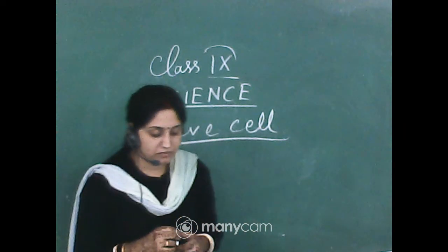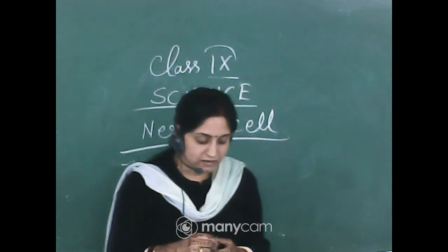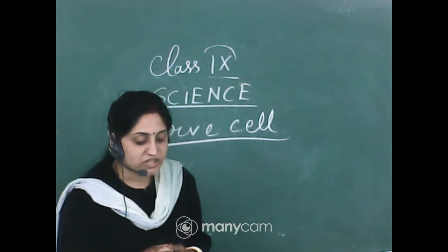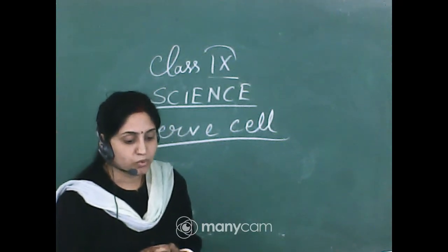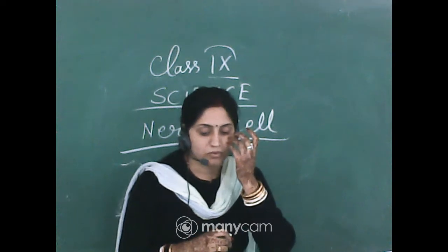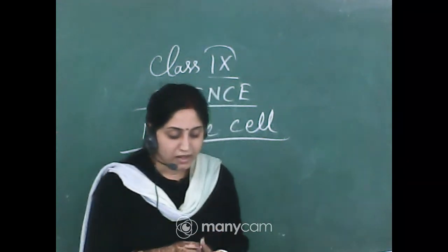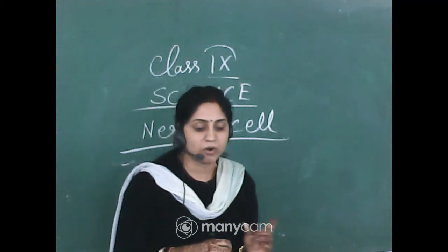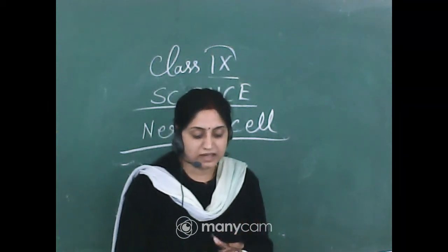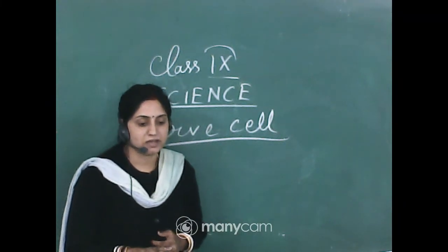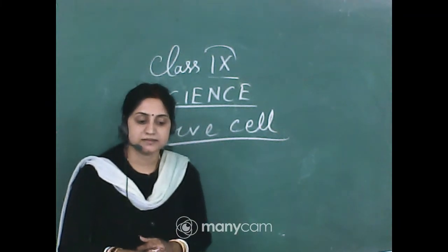Each neuron has a cell body called cyton, which contains, C-O-N-T-A-I-N-S, a nucleus and cytoplasm.